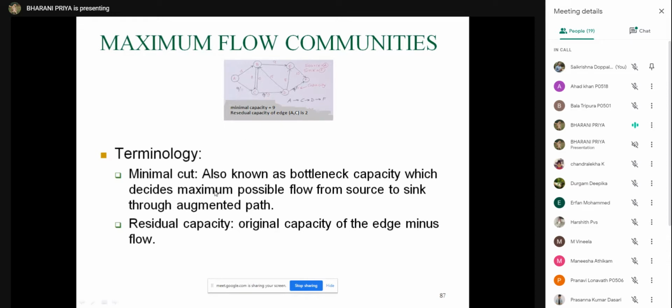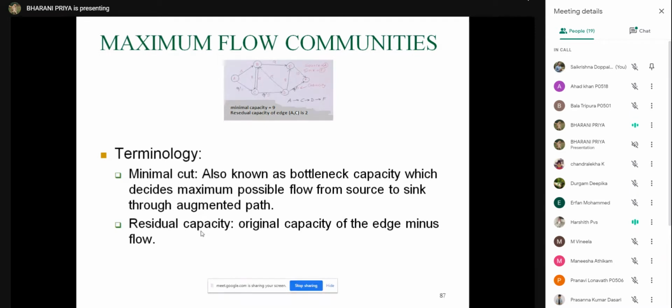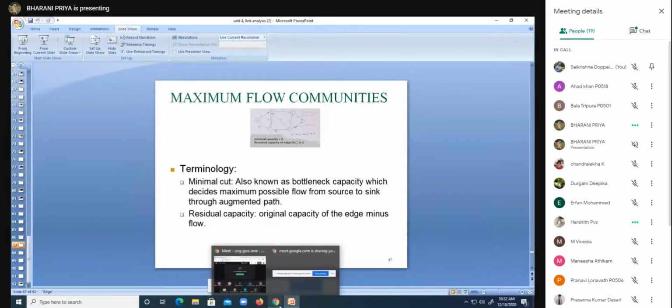So what is the minimal cut? Minimal cut is also known as bottleneck capacity, which decides the maximum flow from source to sink. So the maximum flow in this path is 9. And the minimal cut, see how it changes. I'll show one more example. Have you understood what is minimal cut and residual capacity? Yes, ma'am. Okay, right. Let us go with another example. I'll show you another example, right? Just wait a minute.